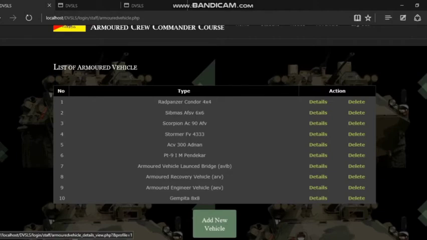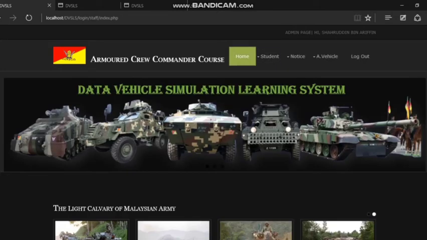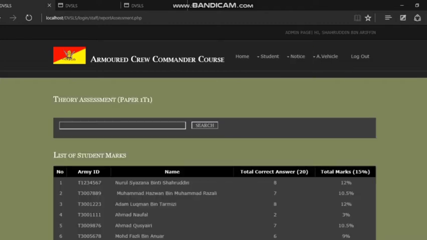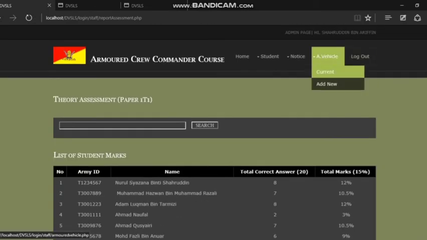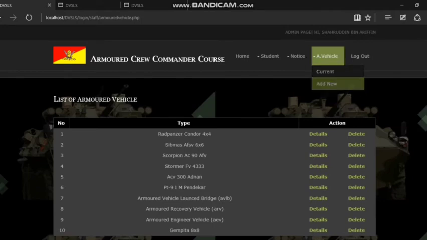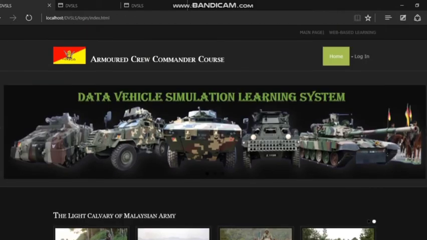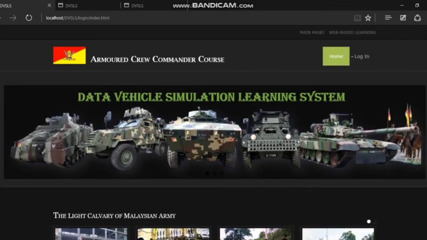fact and confidential. So I think that's all from the admin page, which contain a student list, new student, notice page for admin navigate the assessment page for student open or close, and report, get to know their entries, students mark, and also for the data armored vehicle. And as usual, admin also can log out from the system and by click on this button, and this will bring to the main page back. That's all from admin. Then we move to the next for a student page.